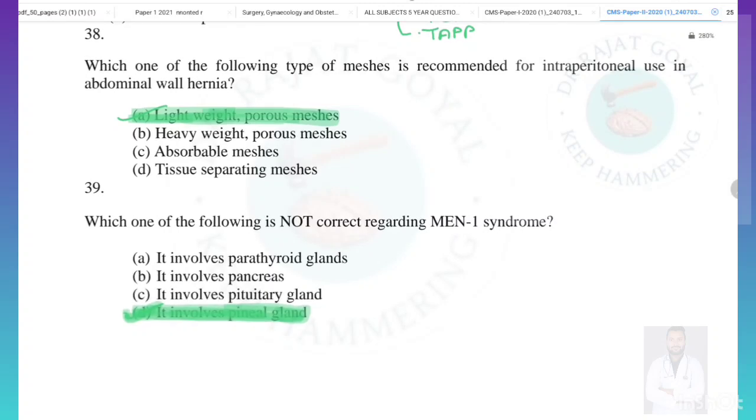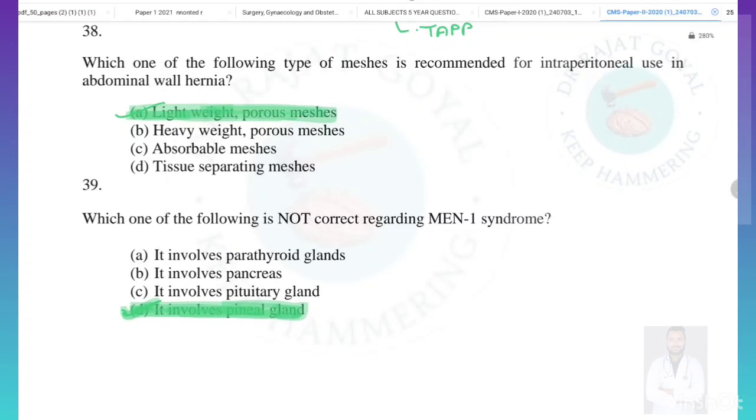Which of the following types of mesh is recommended for intraperitoneal use in abdominal wall hernia? So we know that whenever any mesh is considered, it should be lightweight and porous. So here the answer will be lightweight and porous mesh, so that it is not heavy and it will cover greater area. So it should be porous, and porous mesh generally has better results than the filled mesh.